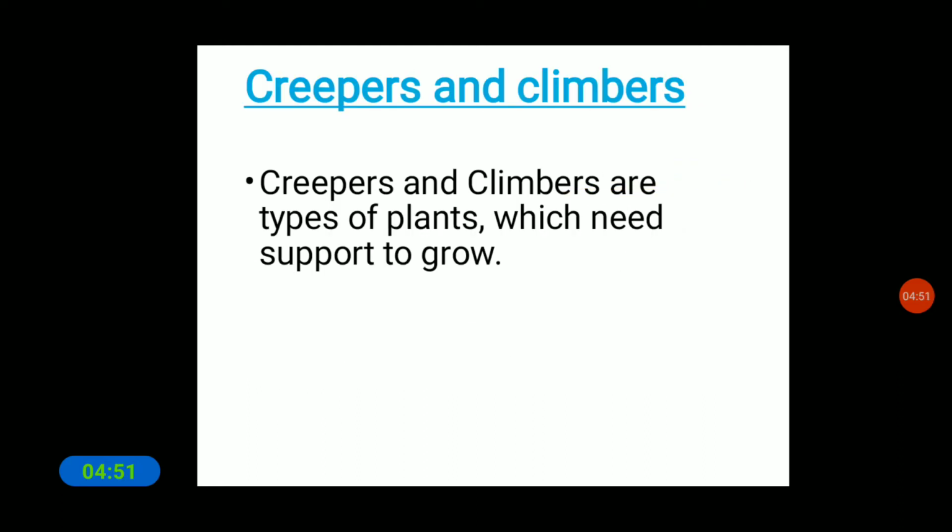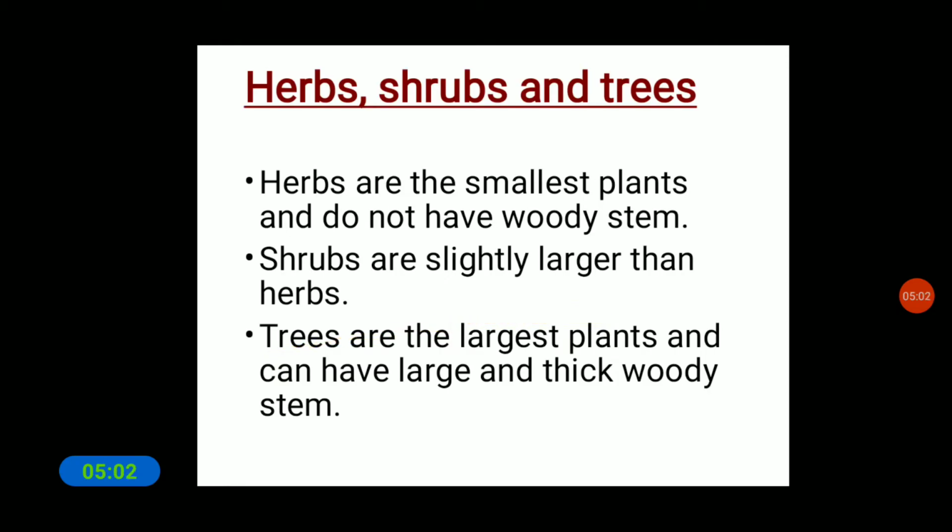Next, creepers and climbers. These are the types of plants which need support to grow. Herbs, shrubs and trees can grow without any support. They stand on their stem and root only.